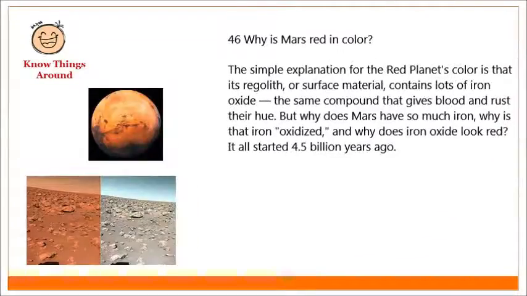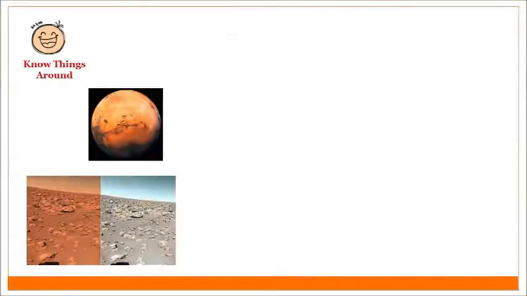Why is Mars red in color? The simple explanation for the red planet's color is that its regolith, or surface material, contains lots of iron oxide, the same compound that gives blood and rust their hue. But why does Mars have so much iron? Why is that iron oxidized? And why does iron oxide look red? It all started 4.5 billion years ago.